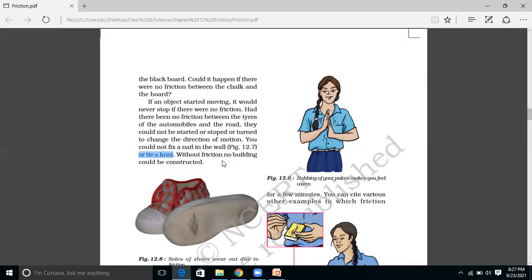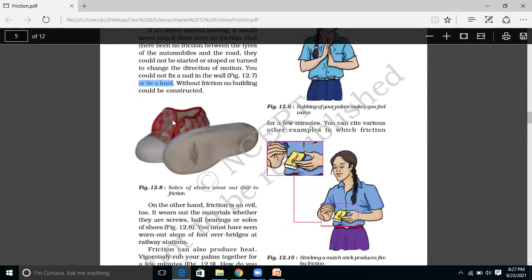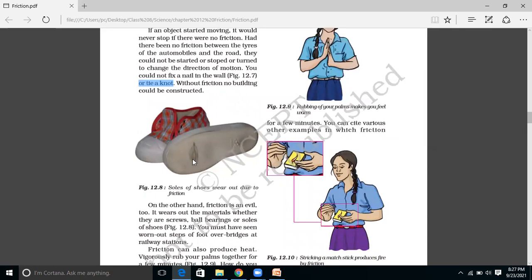Now, as everything has advantages, there are several disadvantages of friction also. So here we can see that the soles of the shoes are being worn out. Like, the slippers get worn out. Why is it happening? Because it is continuously being used. So what happens when it is continuously getting used? The surface is becoming more smooth.